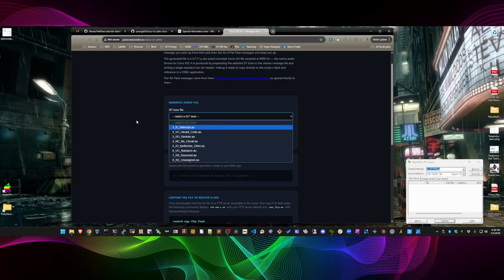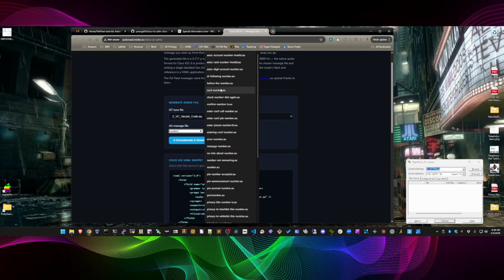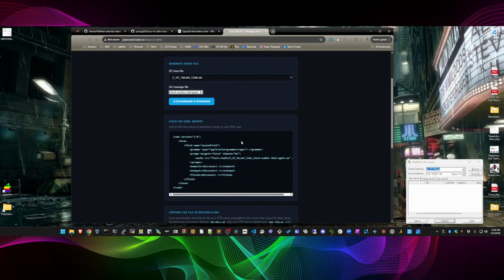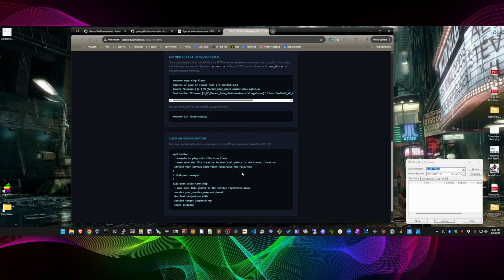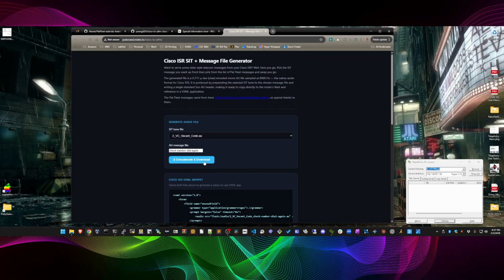Generate a SIT tone. You pick which one you want. So let's go with the vacant code, and let's go with one of the check number and dial again. We're going to put that vacant code up front, and this is going to concatenate them together for you. Not only that, I'm going to generate the XML snippet for you here, and as long as you use the same directory I do under audio and upload it there, it's going to generate it for you. Here are some little instructions on how to do it. And here is the application and the dial peer configuration for it. You should be able to copy and paste most of it.